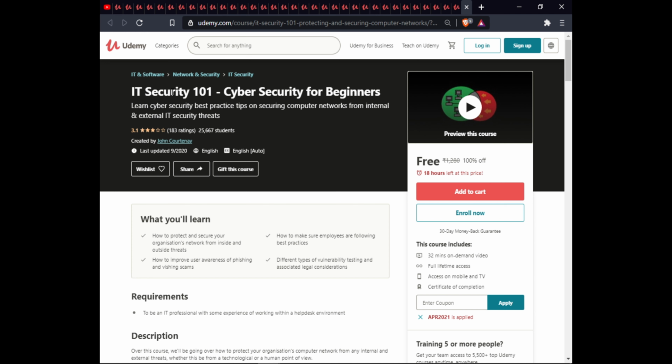The next course is IT Security 101, Cyber Security for Beginners. In this course, we will learn the cybersecurity best practice steps to securing computer networks from internal and external IT security threats. This course has 32 minutes of on-demand video, full lifetime access, Excel volatility, and certification completion.